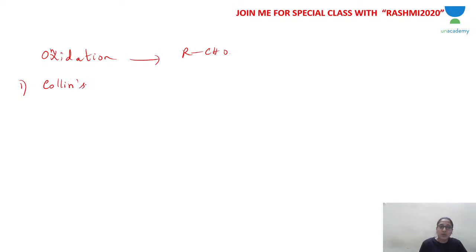Now, what is Collins reagent? Collins reagent is CrO3 with 2 pyridine, C5H5N. So this is a chromium trioxide and pyridine complex. That is Collins reagent.